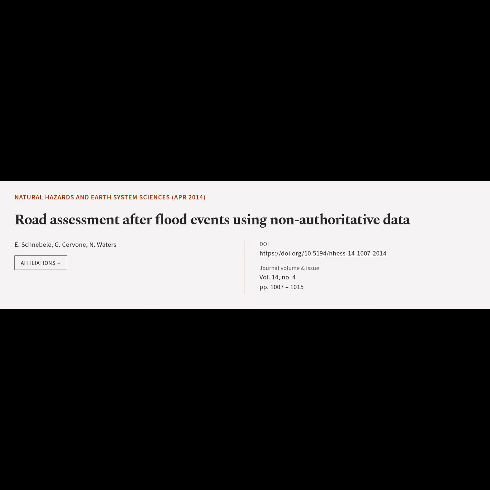This article is titled, Road Assessment After Flood Events Using Non-Authoritative Data and was authored by Schnebele, Cervone, and Waters.